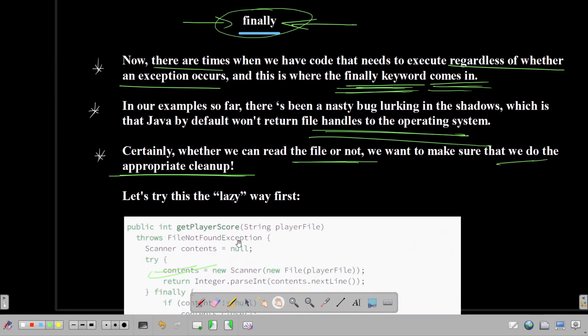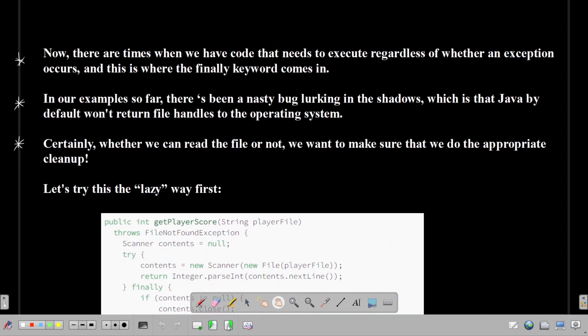Now let's move forward. There are certain points, let's read these one by one. There are times when we have code that needs to execute regardless of whether an exception occurs. Exception can occur or it may not occur. This is where the finally keyword comes in handy. Finally always executes.